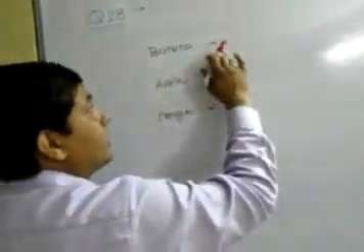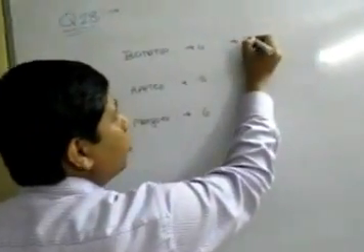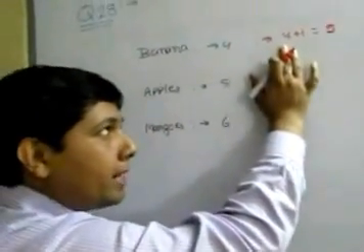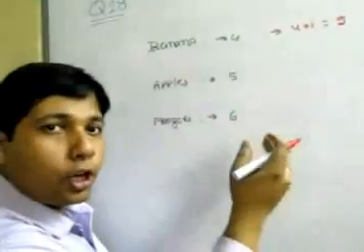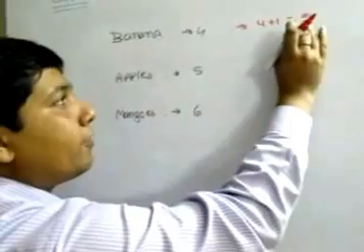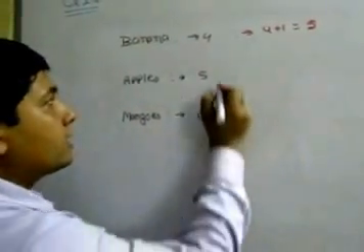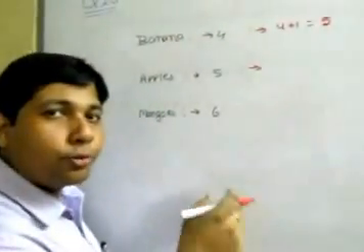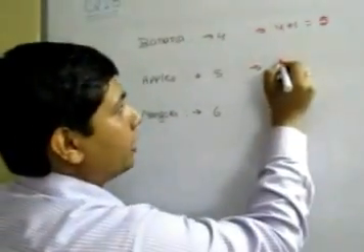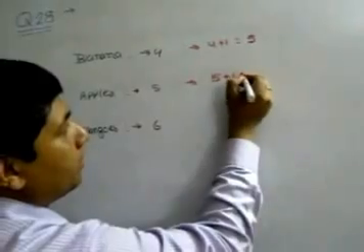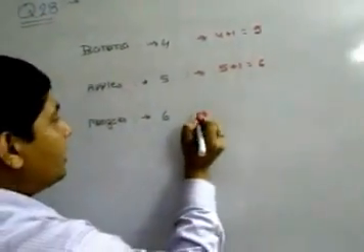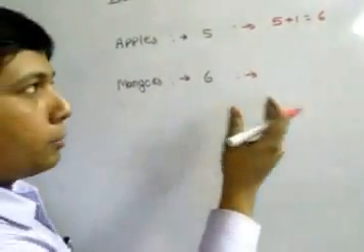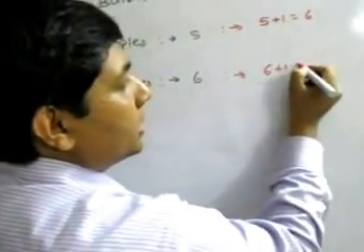How many ways we can select bananas is 4 plus 1, 5 ways. Why 5 ways? We can select either 0 banana or 1 banana or 2 or 3 or 4 bananas. Similarly, for apples, either 0 apple or 1 or 2 or 3 or 4 or 5, so total number of ways is 5 plus 1, 6 ways. For mangoes, either 0 or 1 or 2 up to 6, that means 6 plus 1, 7 ways.